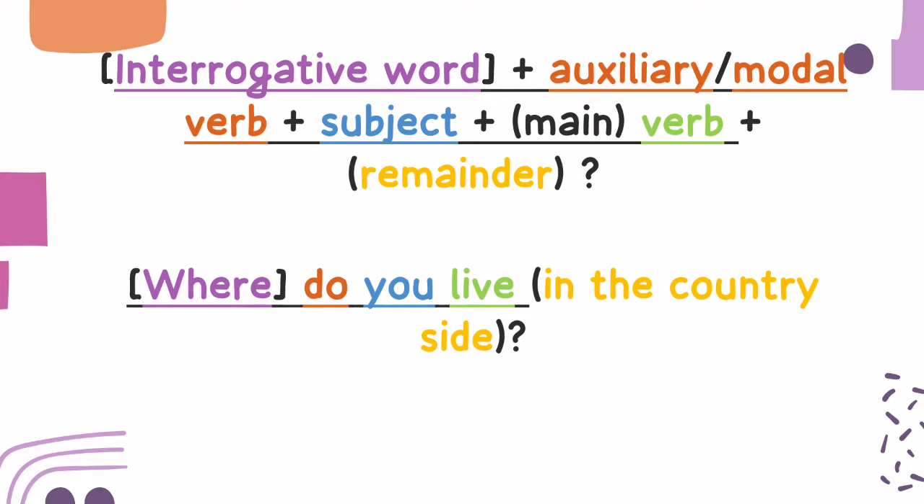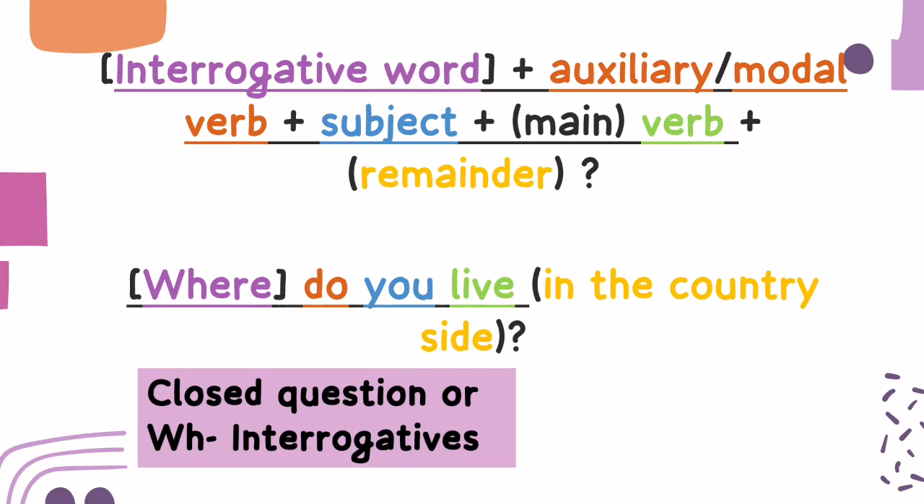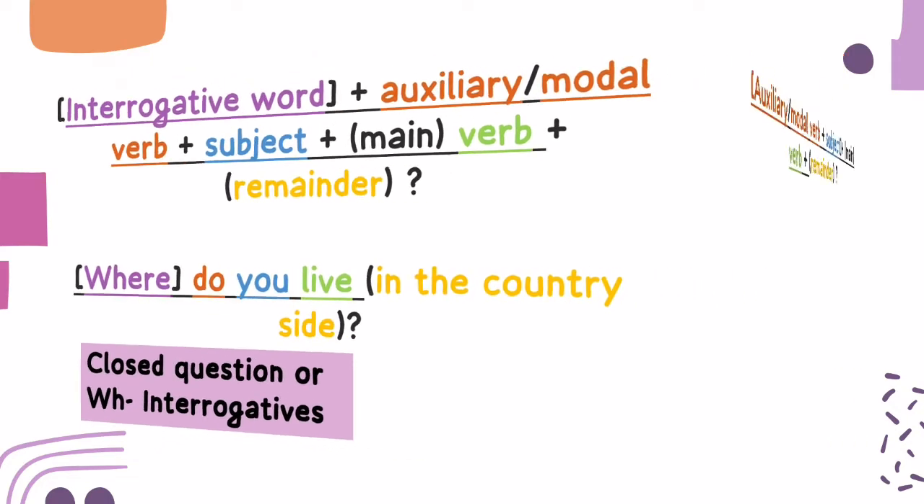Where do you live in the countryside? The interrogative word where is a structure being solved, since without it, it is less likely to execute the questioning, where it indicates that the speaker is asking a question. The phrase in the countryside is a dependent clause. That is why it is optional and can be omitted, since the sentence, where do you live, has its complete meaning and can stand by itself. This is an example of closed question or WH interrogatives.